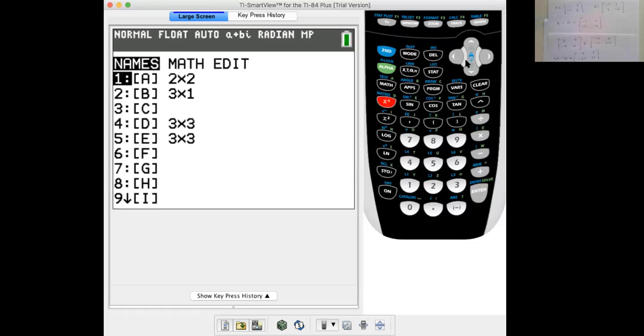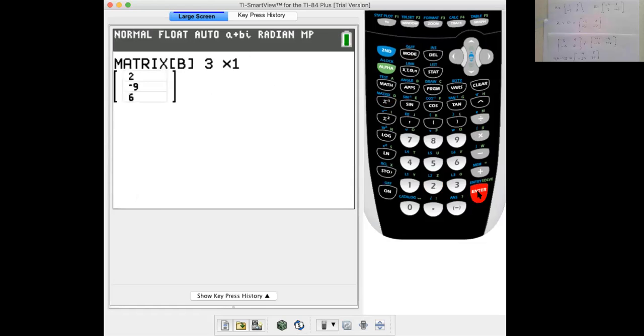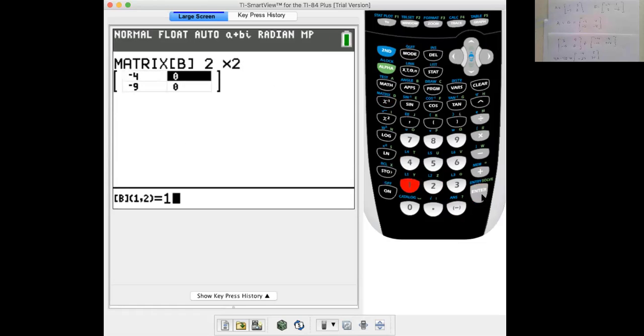Second quit. And then matrix B is what I'll put in next. Second matrix edit. Matrix B is 2 by 2, 2 rows, 2 columns. And I get -4, 1, 3, and -6.